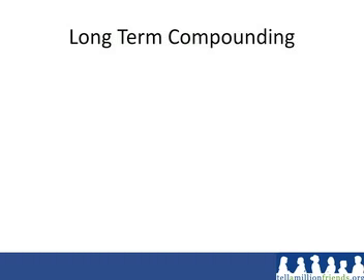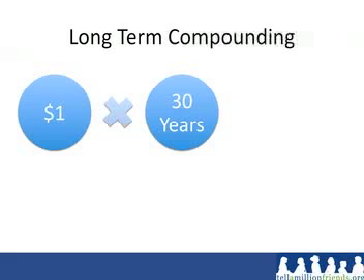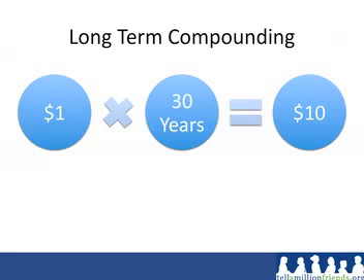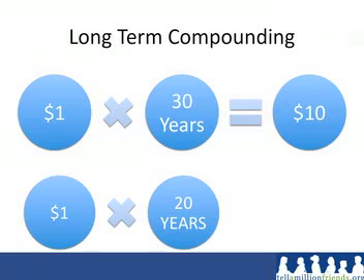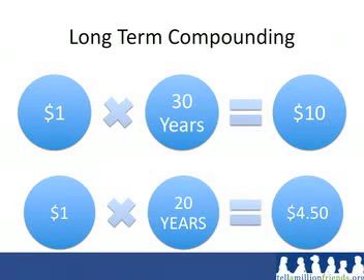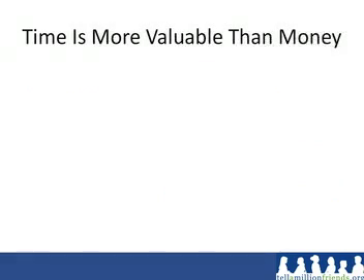Now that we've talked about the difference between compound and simple interest, let's look at compound interest and how it can help us save for retirement. If we invest $1 into a retirement account and let it compound for 30 years, it will be worth $10 by retirement. If we have that same dollar in an account for 20 years, it will grow to only $4.50. We can see the longer that we have our money invested, the larger it should grow and help us to reach our retirement goals.